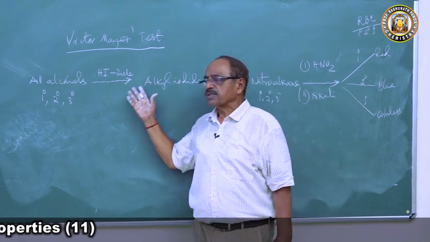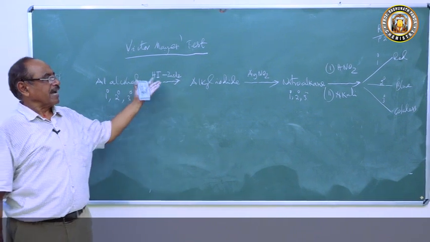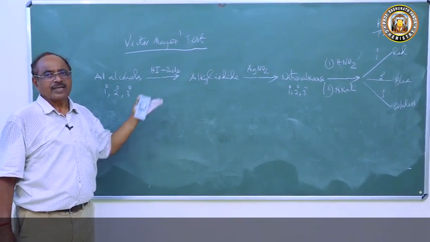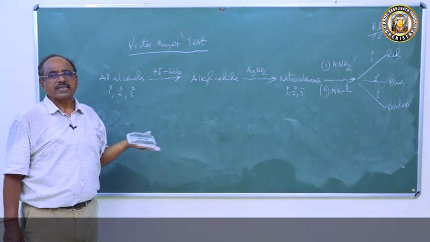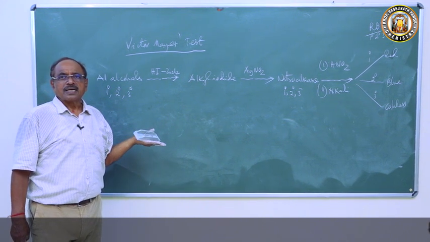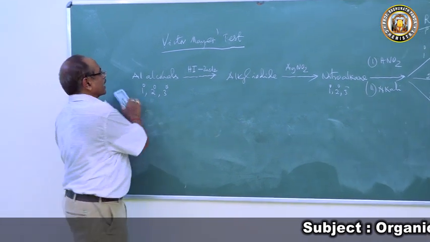So this is a very interesting test. If you like, we can write the reactions also for primary alcohol, secondary alcohol, tertiary alcohol, and we can write the chemical formula, and which forms red coloration, which forms blue coloration, which remains colorless. So if you take primary alcohol, then how does the reaction take place?